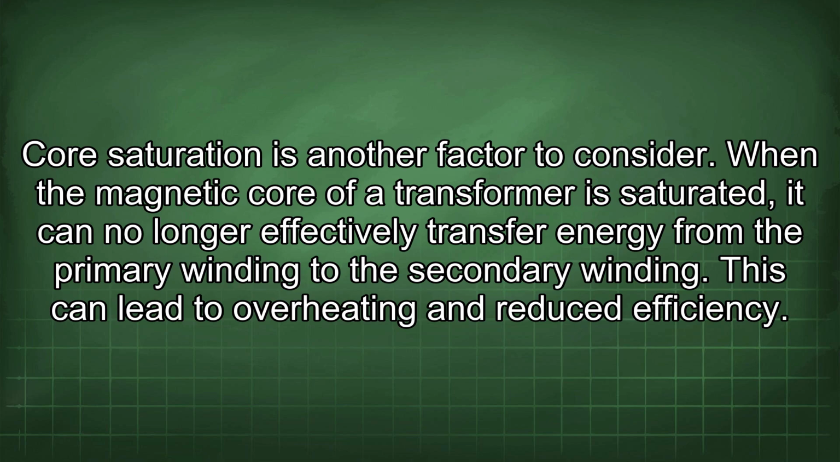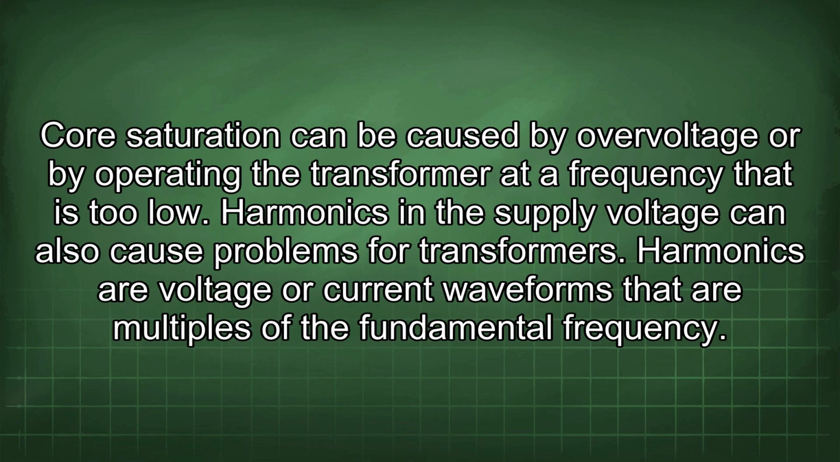Core saturation is another factor to consider. When the magnetic core of a transformer is saturated, it can no longer effectively transfer energy from the primary winding to the secondary winding. This can lead to overheating and reduced efficiency. Core saturation can be caused by overvoltage or by operating the transformer at a frequency that is too low.